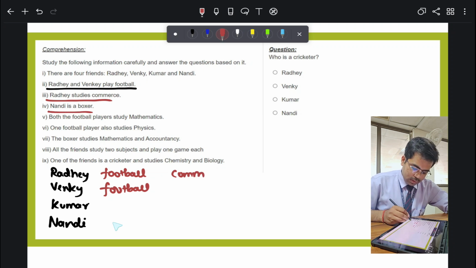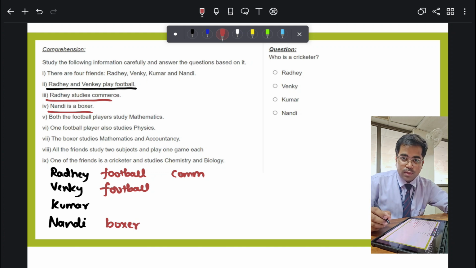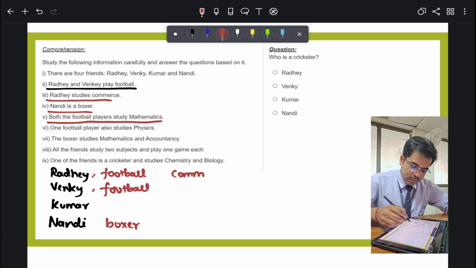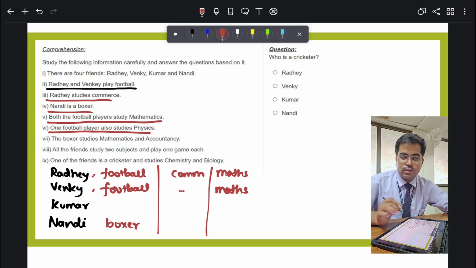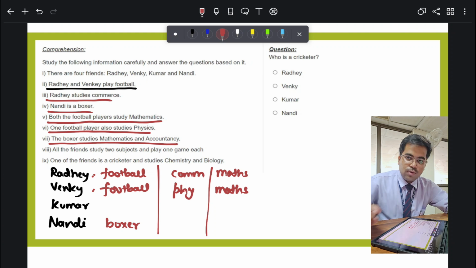Now Nandi is a boxer. I am just writing whatever is provided to me in the question. Both the football players study mathematics, so I'll write maths. One football player also studies physics, so I write PHY for physics. Now the boxer studies mathematics and accountancy. Who is the boxer over here? Nandi. So the boxer studies maths and accountancy.